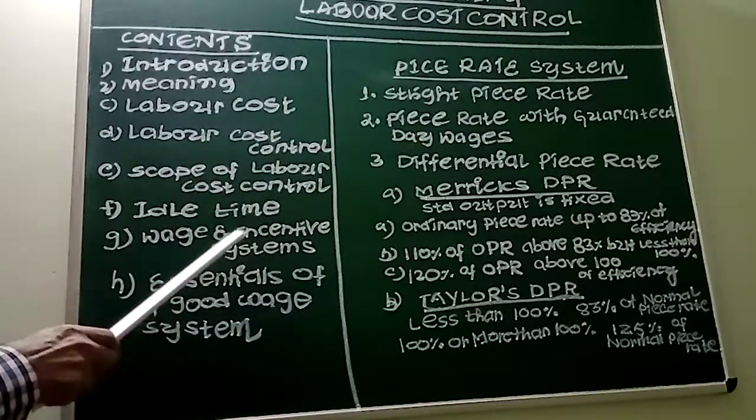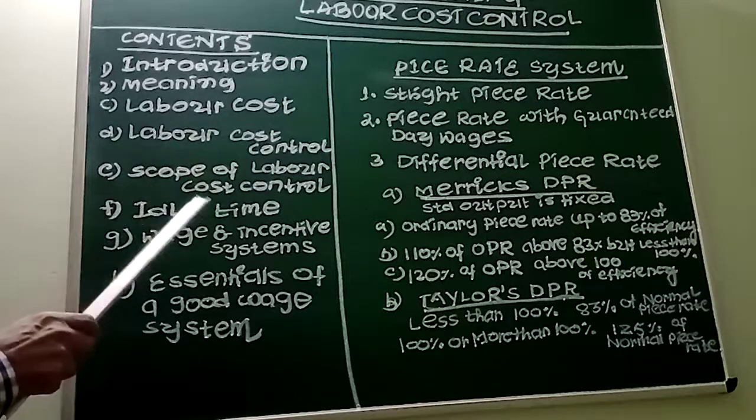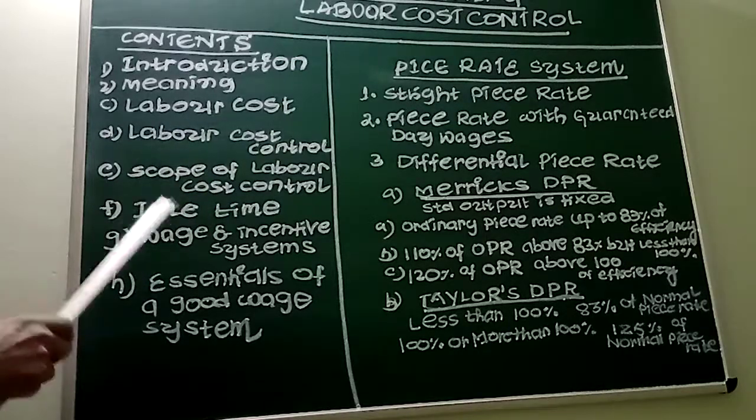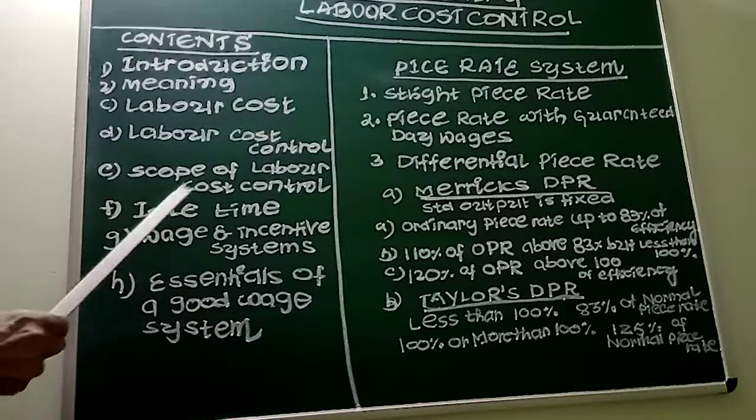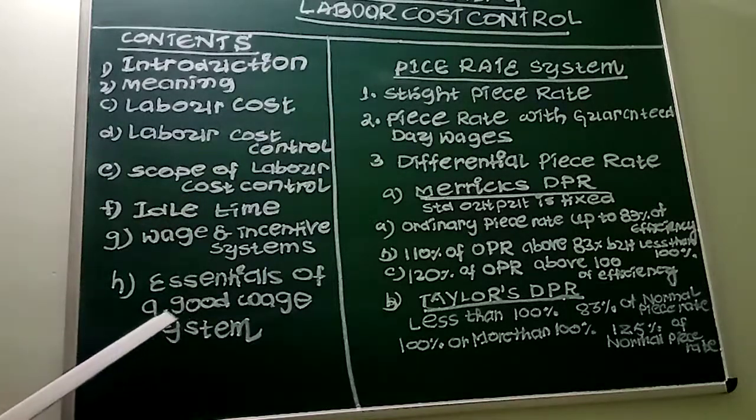See, what are the causes of idle time? This can be bifurcated into two important reasons. First, normal idle time.